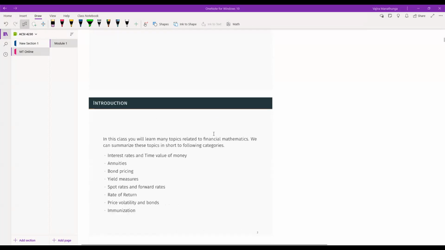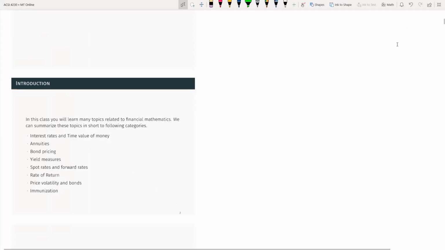So in this class, you will learn many topics related to financial mathematics. We are going to summarize these topics into following categories. We are going to learn about interest rate and time value of money, annuities, yield measures, spot rate and forward rates, rate of return, price volatility and bonds, immunization.